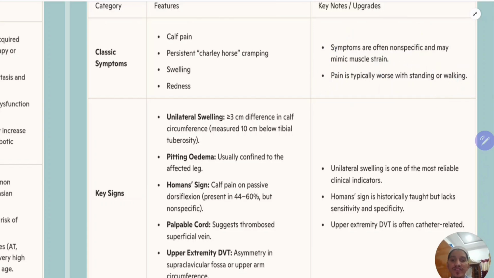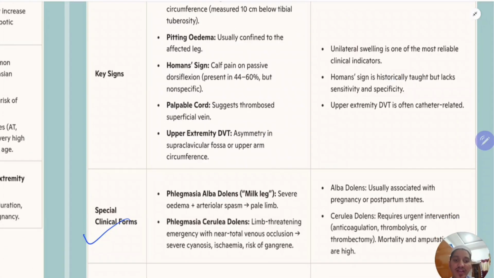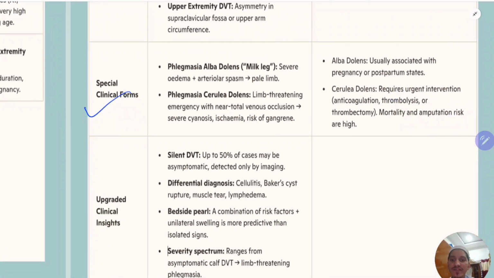So a superficial palpable cord, this is one point. Also, if you find a thrombosed superficial vein, then you should suspect deep venous thrombosis. So, some special clinical forms. These are extreme forms of deep venous thrombosis.